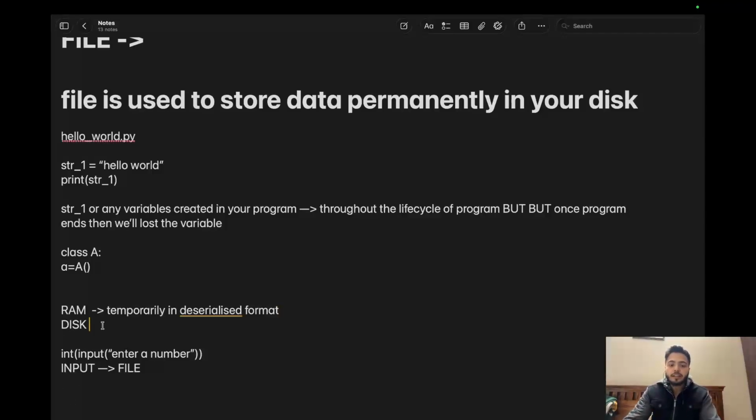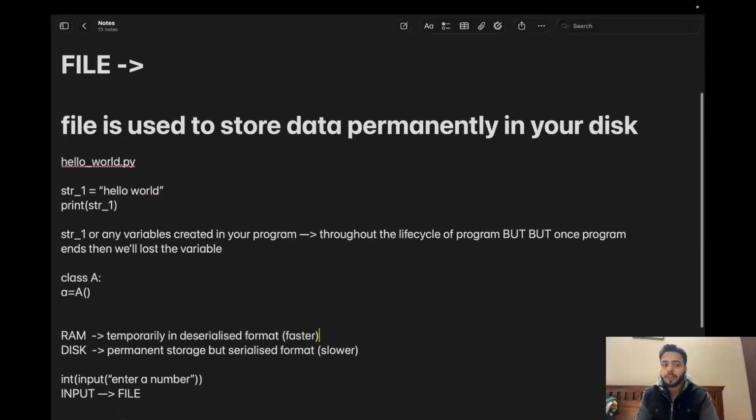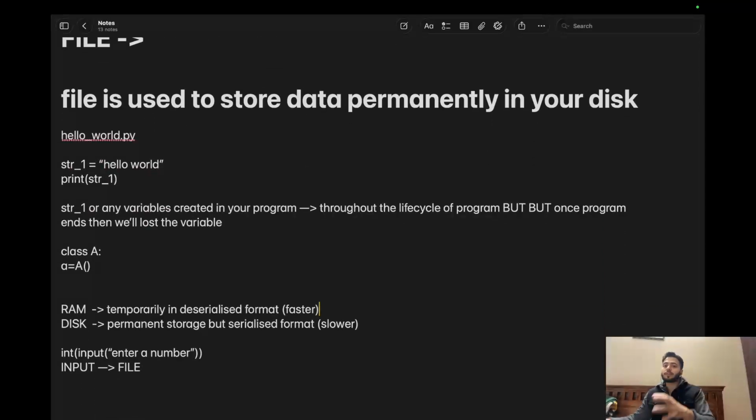And disk is kind of permanent storage unless I delete it, but data is stored in serialized format. So reading from disk is a bit slower because data is in serialized format, but reading from RAM is a bit faster. So for now, just understand this. We won't go into much depth because our agenda is to learn file handling and its operations in Python, not RAM and disk. This we will see when we learn about node in Spark, correct?